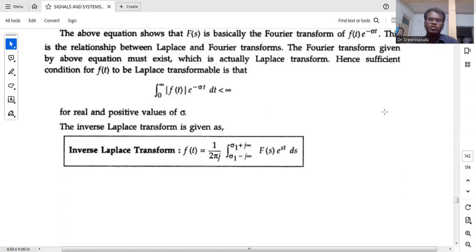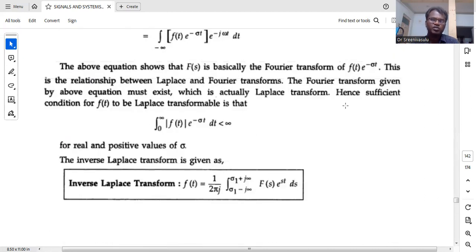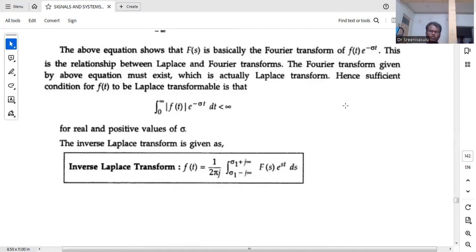So it is the Laplace transform, with the importance of sigma and the importance of s. Now, if you observe this formula, whenever sigma is equal to 0, the formula is the same as the Fourier transform. That is, the Fourier transform is a special case of the Laplace transform. Whenever sigma is equal to 0, the Fourier transform and Laplace transform are both the same.